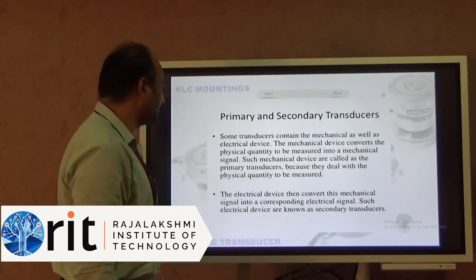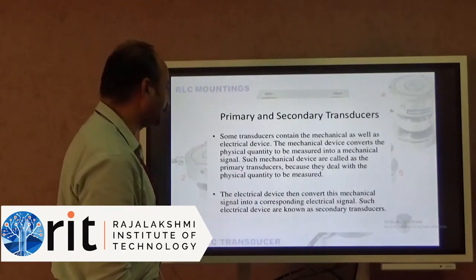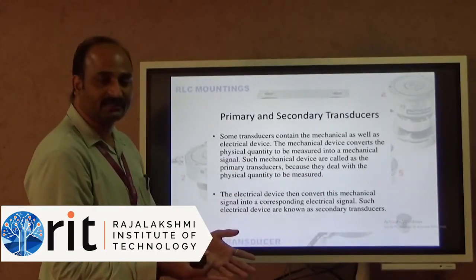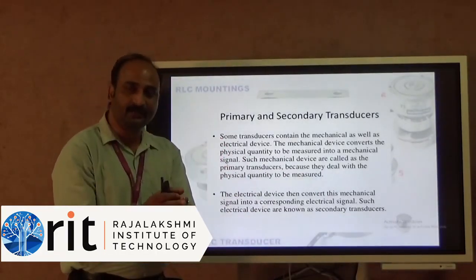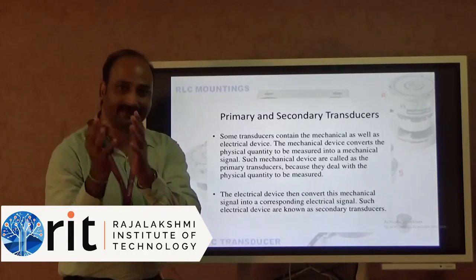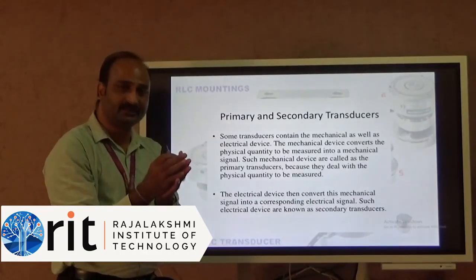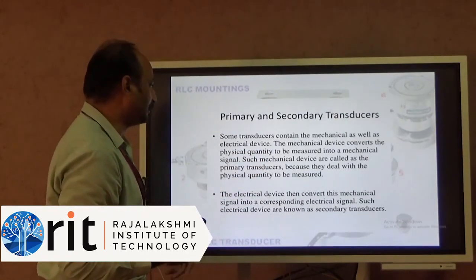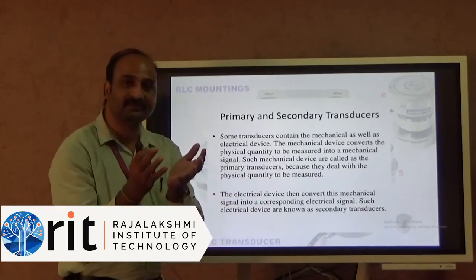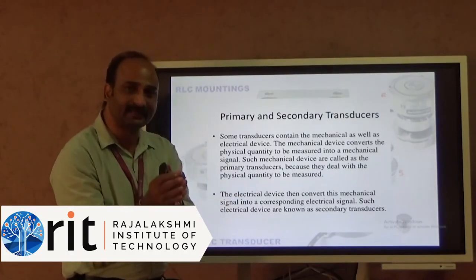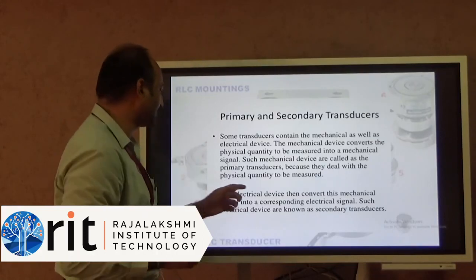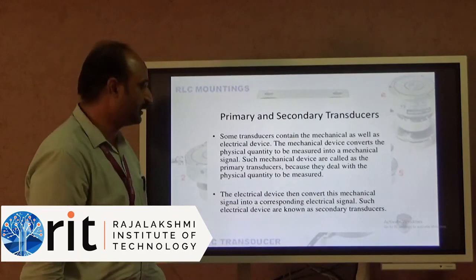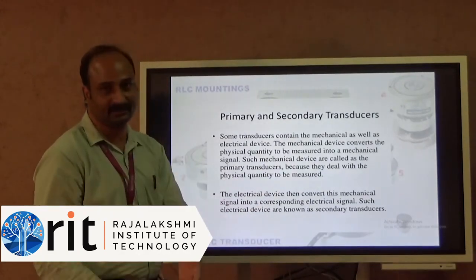The mechanical device converts the physical quantity to be measured into a mechanical signal. Such mechanical devices are called the primary transducers. So you have a transducer, it consists of mechanical and electrical parts. This mechanical transducer converts that physical quantity into a mechanical signal. Then this mechanical transducer is called the primary transducer, because it deals with the physical quantity to be measured.